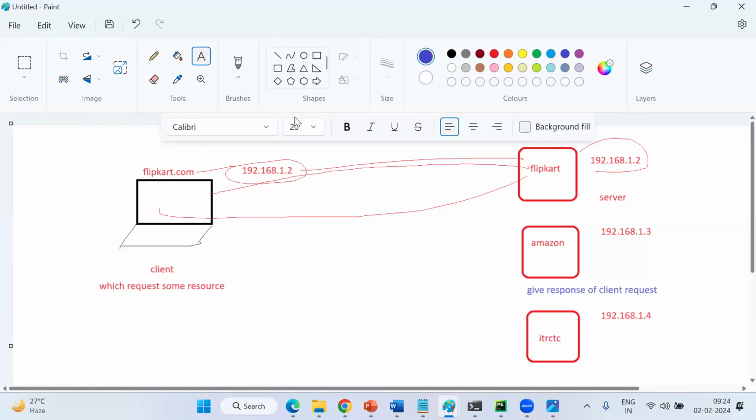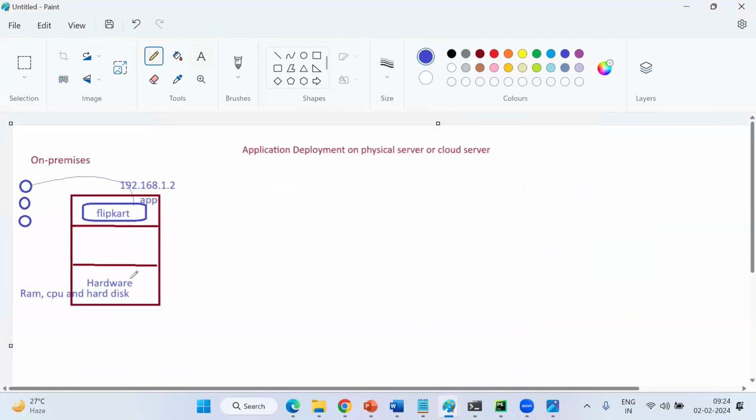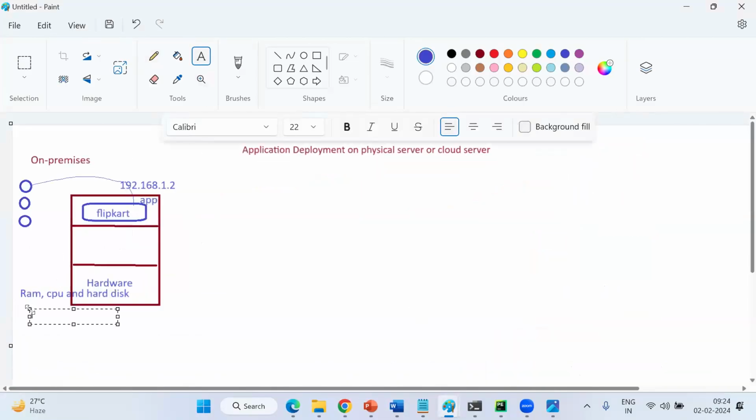Now we need to understand one more thing, guys. The client is only one, right? My server has configurations. What are the configurations? RAM, CPU, hard disk. Let's assume my RAM is 8 GB, 2 CPUs, and a 1 TB hard disk.